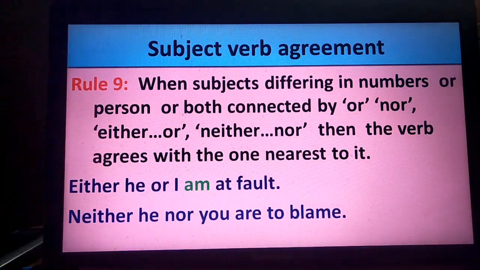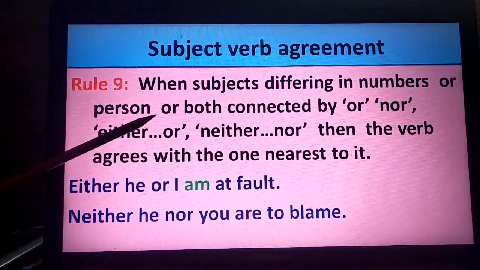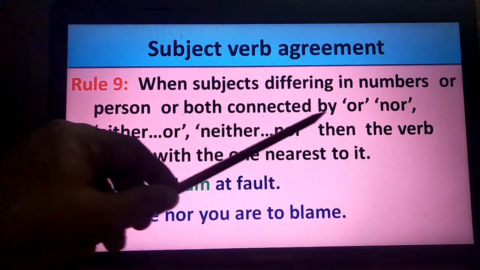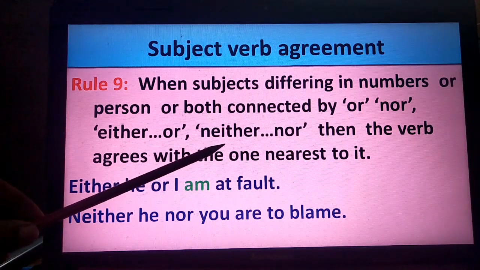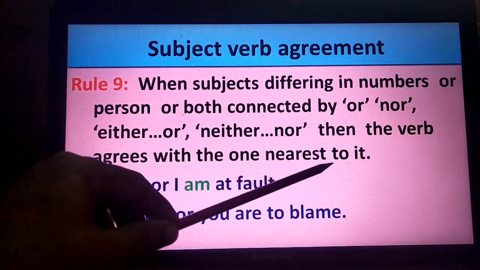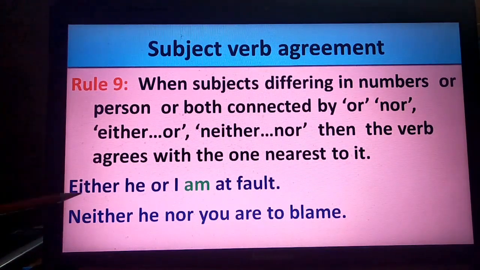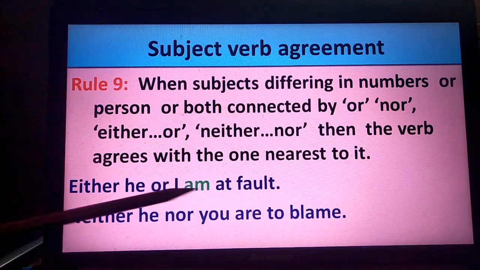So my dear students, rule number 9 says, when subjects differing in numbers or persons or both are connected by or, nor, either or, neither nor, then the verb agrees with the one nearest to it. Take for example, either he or I am at fault.